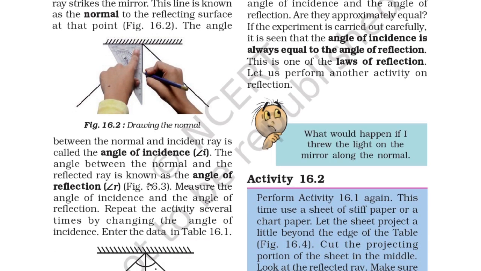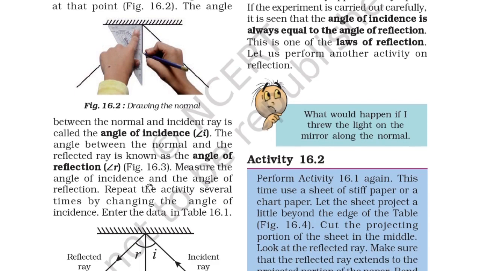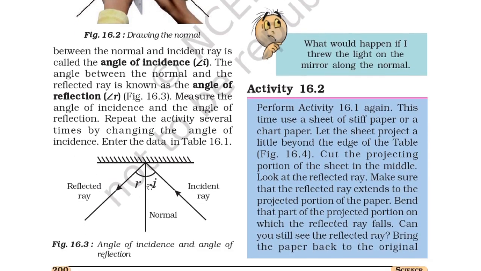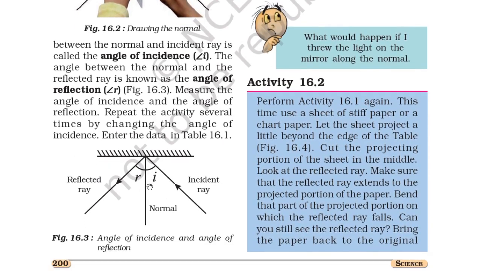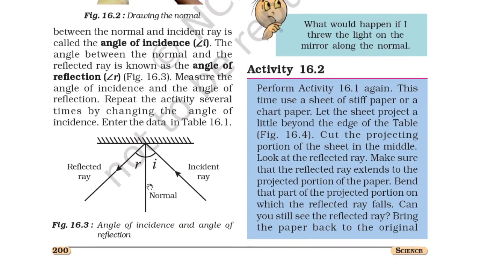What would happen if I throw the light on the mirror along the normal? So activity 16.2: perform activity 16.1 again. This time use a sheet of stiff paper or a chart paper. Let the sheet project a little beyond the edge of the table, as in figure 16.4.